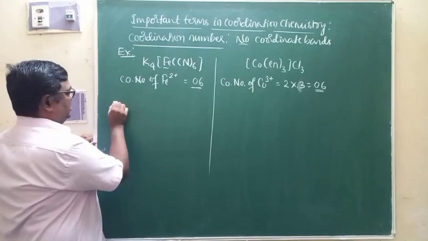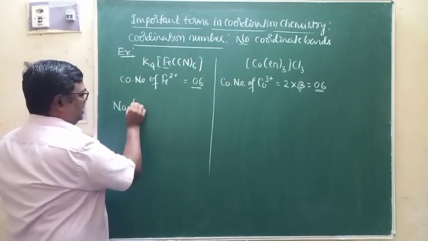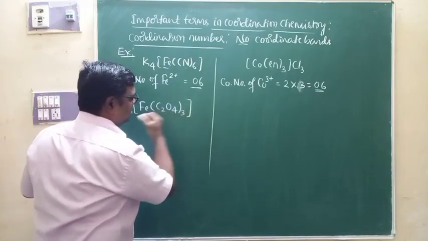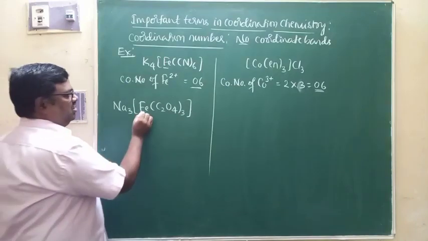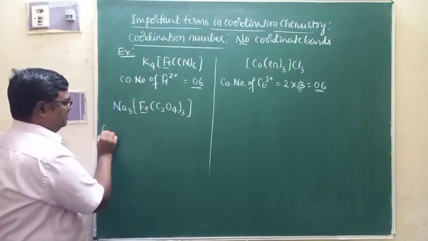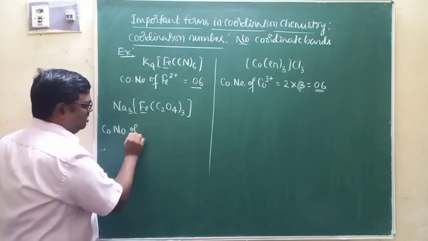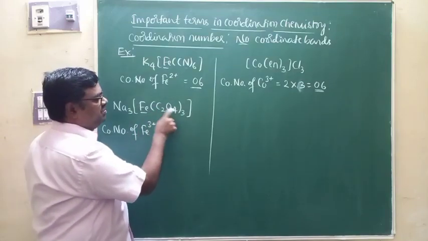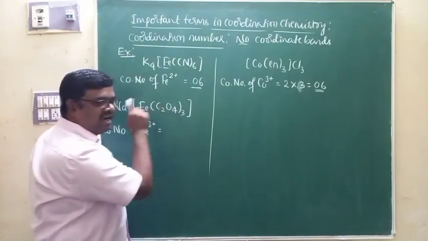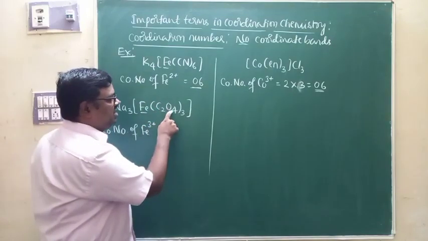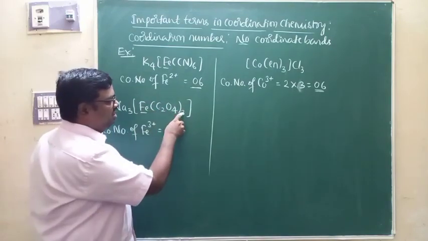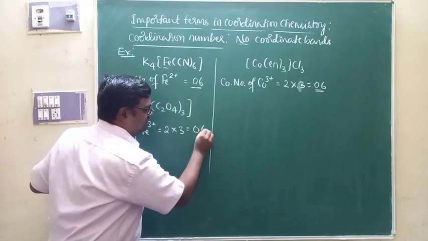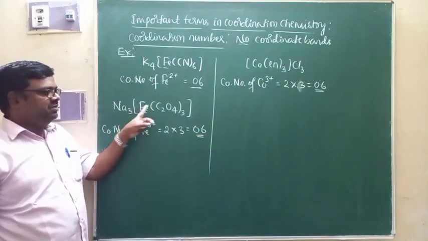Apart from that, look at this. This is Na3[Fe(C2O4)3]. This is one more complex. Oxidation number of iron is plus 3 here. Therefore, for the coordination number of Fe3 plus, the number of ligands is 3, and the ligands are bidentate. Each ligand will form 2 coordinate bonds. 3 bidentate ligands will form 6 coordinate bonds, that is 2 into 3, equal to 6 here. Coordination number of Fe3 plus is 6 here.